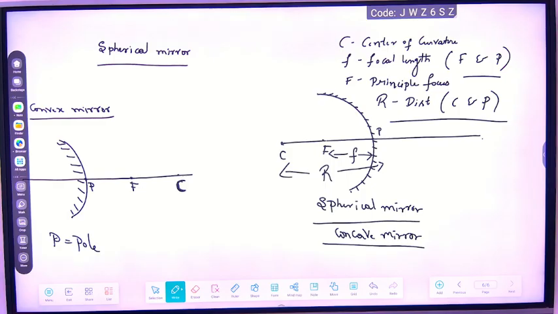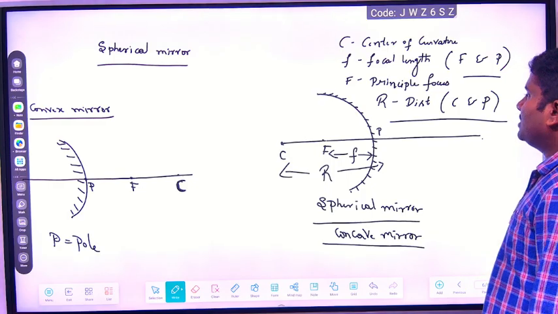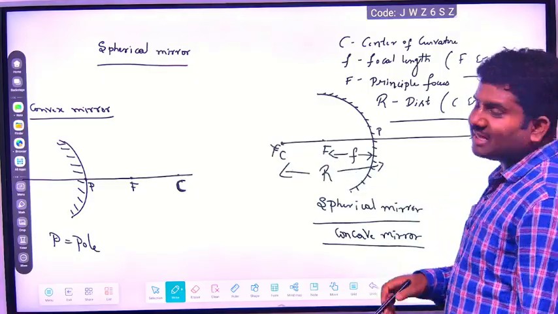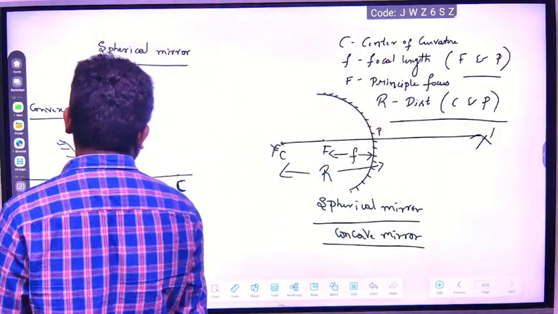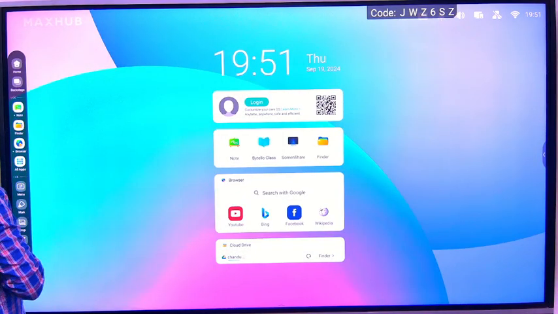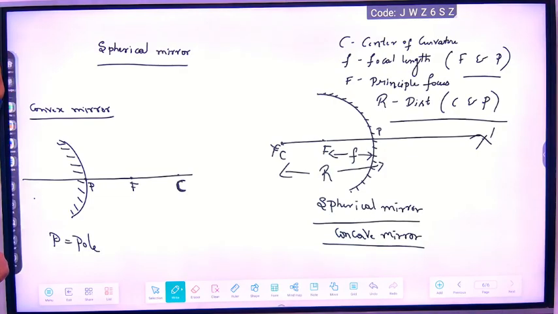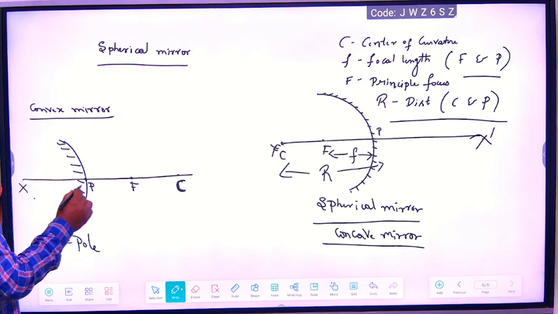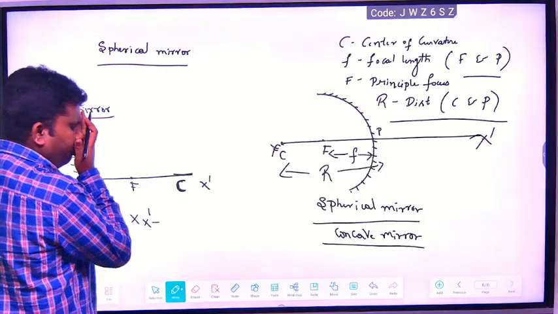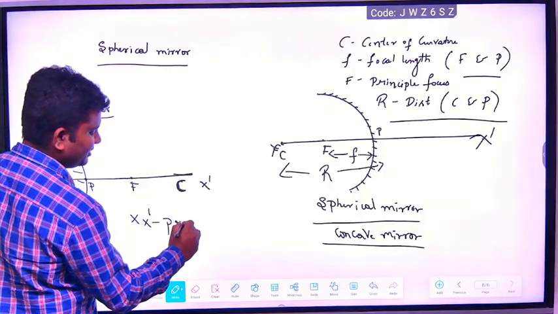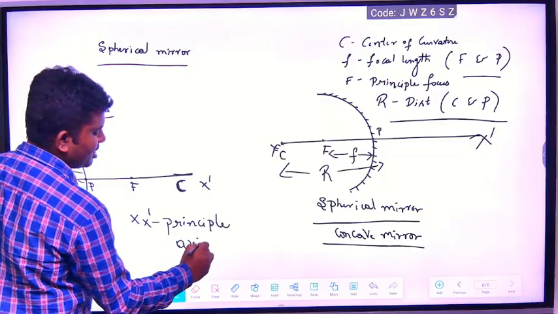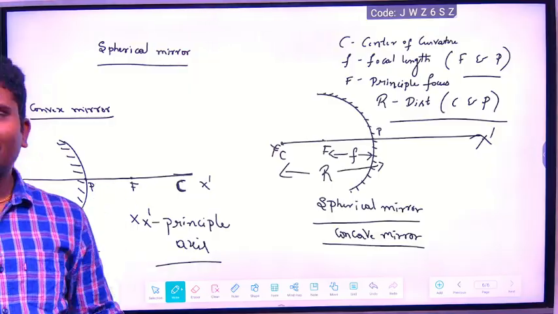Done now? So the pole is the center of the mirror, and this one is what? X and X dash is the axis. The principal axis also you can tell. Here you see. What happened? This distance X and X dash is there, no? This is the principal axis of the mirror or lens. Even for a lens it's the same.